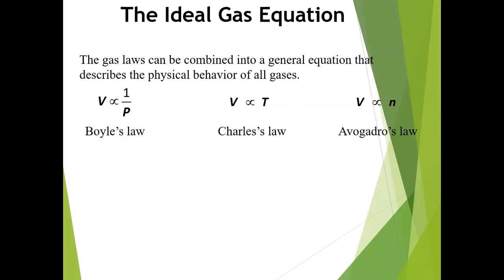The ideal gas equation: the gas laws can be combined into a general equation that describes the physical behavior of all gases. So combining all three laws, Boyle's law, Charles' law, and Avogadro's law, we find the ideal gas equation. Volume is inversely proportional to pressure according to Boyle's law, volume is directly proportional to temperature according to Charles' law, and volume is directly proportional to the number of moles according to Avogadro's law.